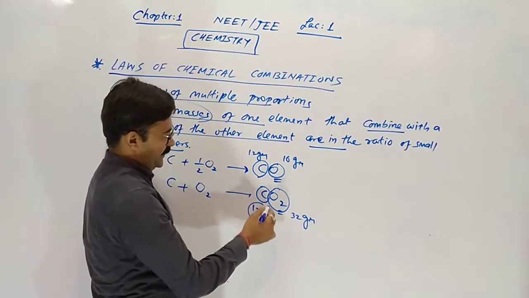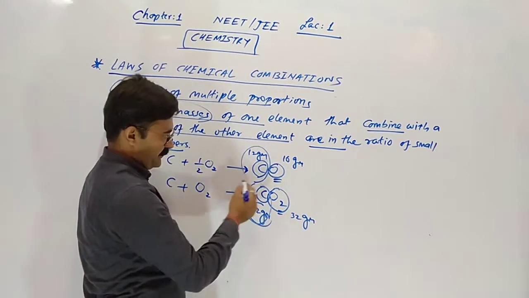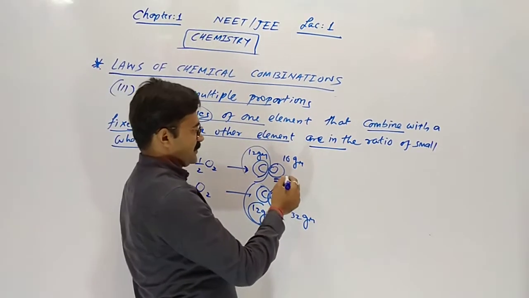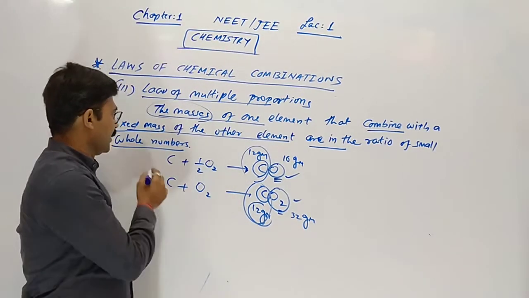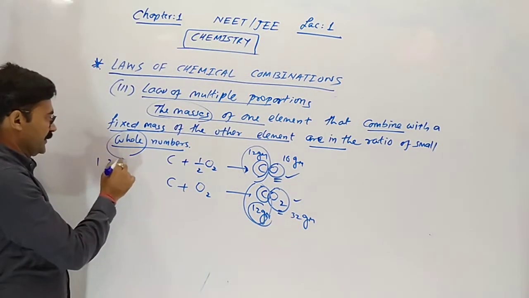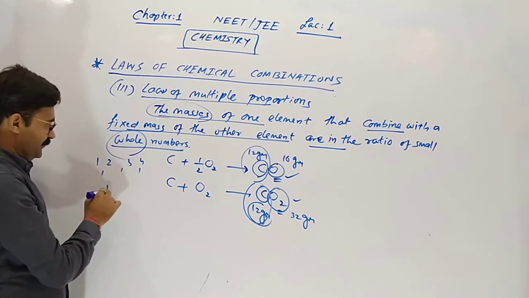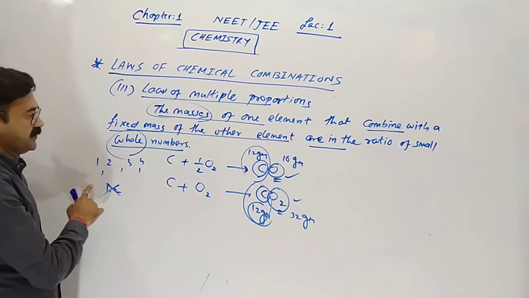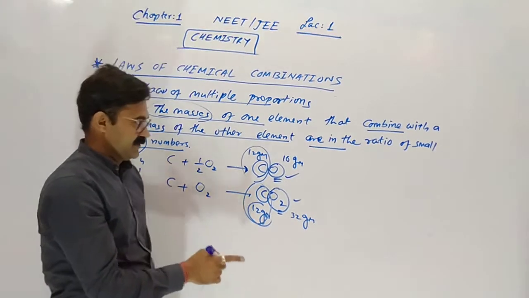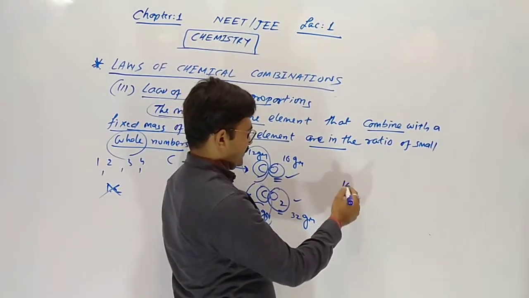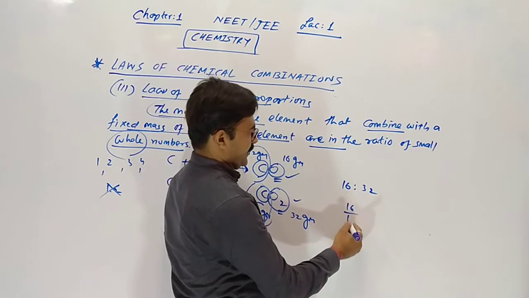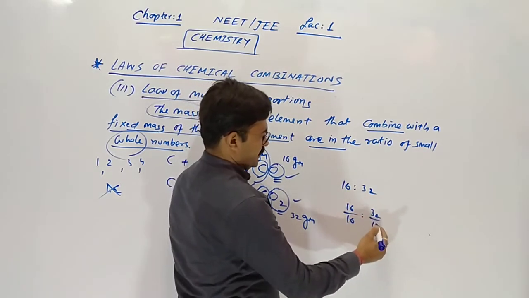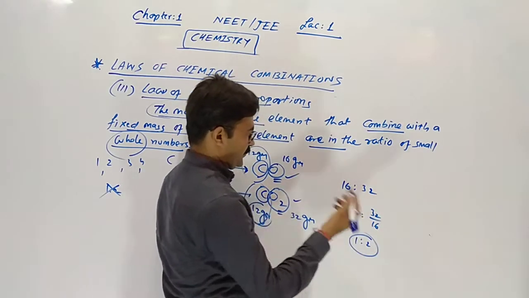So when the mass of one element is fixed, the combining masses of the other element are in the ratio of small whole numbers. Whole number means 1 time, 2 times, 3 times, 4 times, not a fraction like 1.2. So here 16 is to 32. When we divide by 16, it will be 1 is to 2.